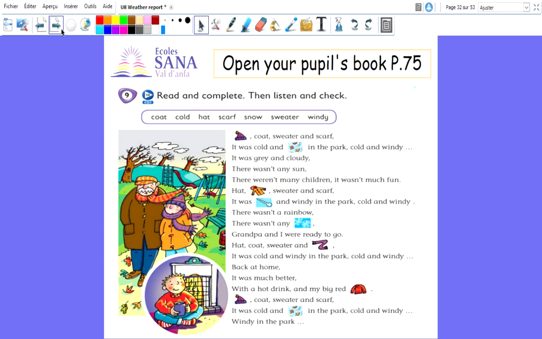Now you're going to listen and check. You're going to listen and check your answers. Pupils Book, page 75. 9. Read and complete. Then listen and check.